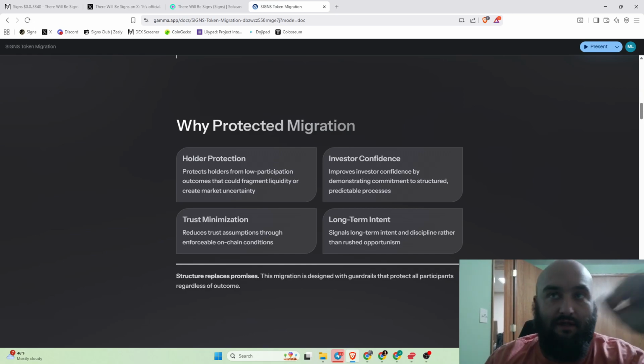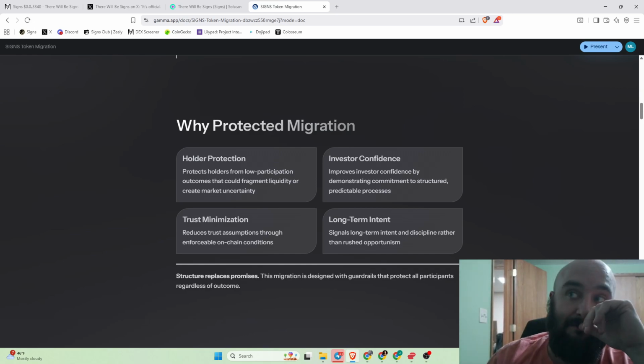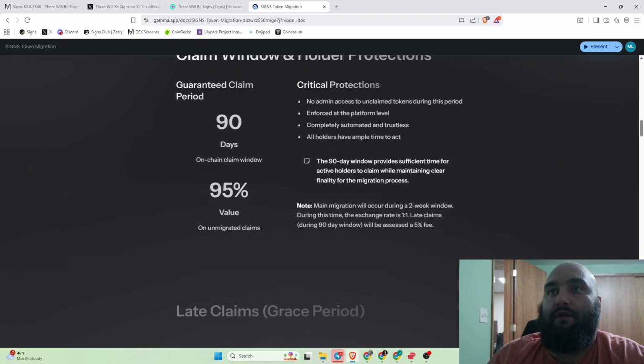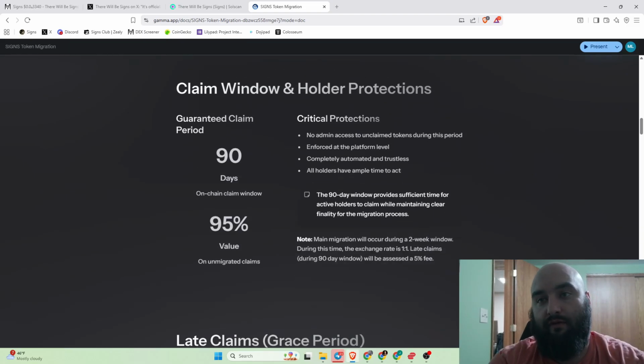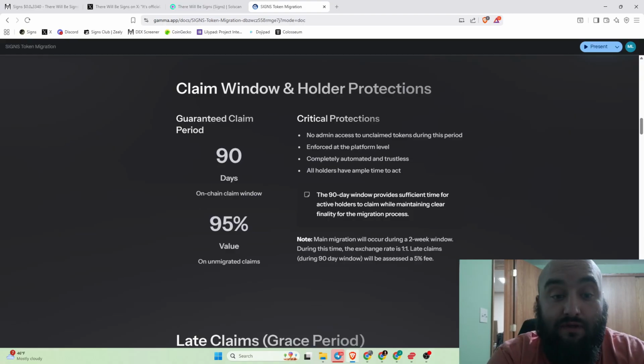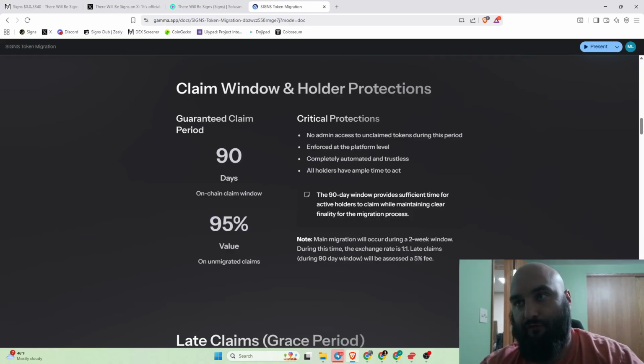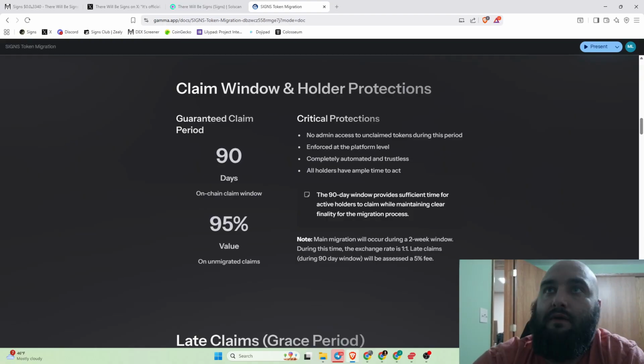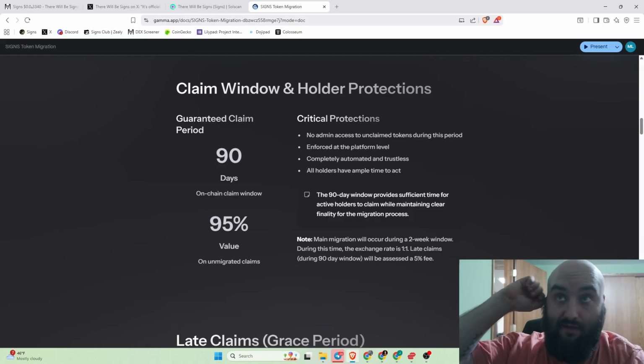So that's why we just elected to go protected versus unprotected. A lot of the optics matters very, very much, and I get that. So that's one thing that I really want to avoid, is having any distrust throughout the community, throughout the broader community as well. So again, here's the window for the late claims.